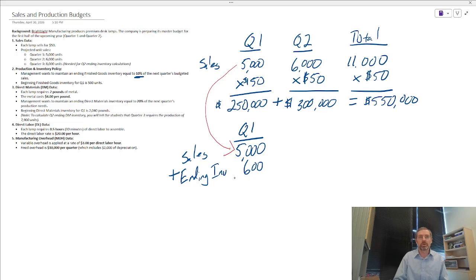All right, so we need a total of 5,600 lamps during quarter one. We already might have some on hand though, left over from last quarter. So at the end of last year, we had some left over in inventory. We had 500.